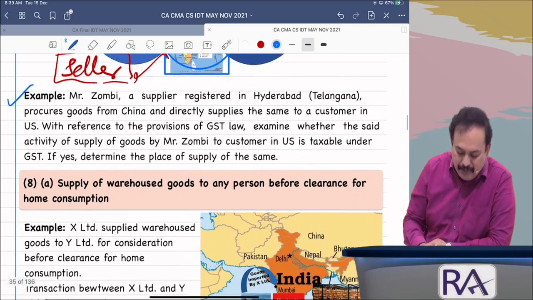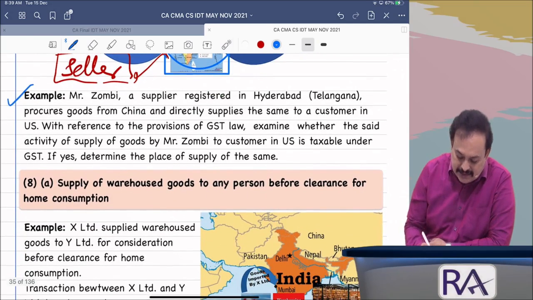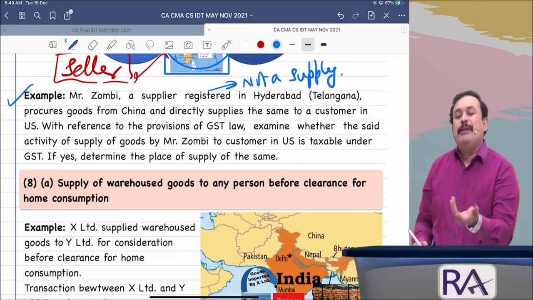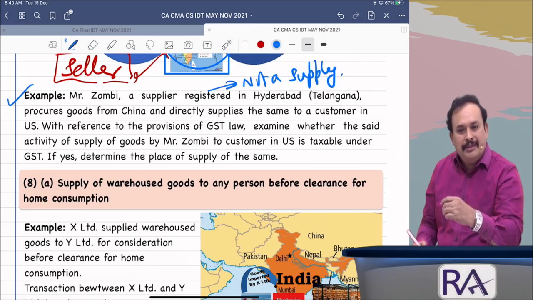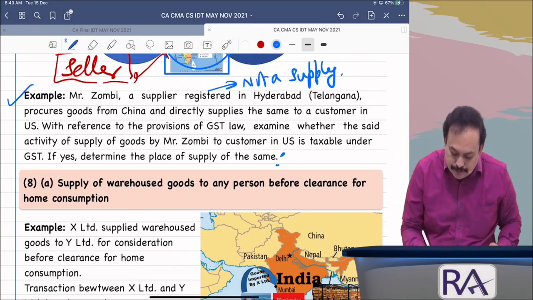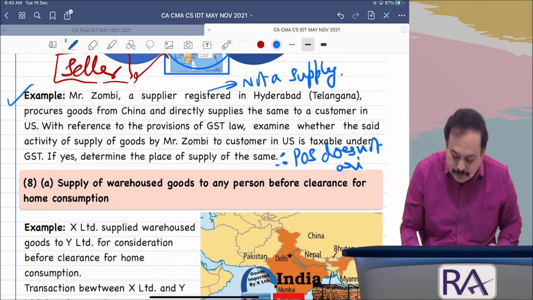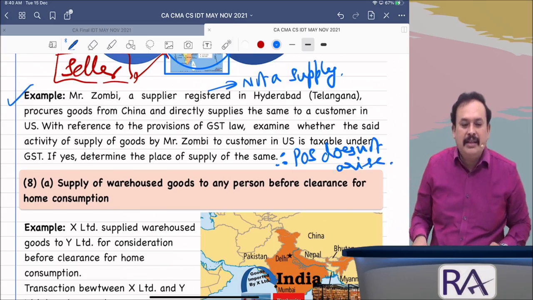Therefore, I can say in a simplified manner that this transaction is not a supply. If not a supply, the question of place of supply does not arise. Therefore, place of supply does not arise. Got the clarity, my dear sir?